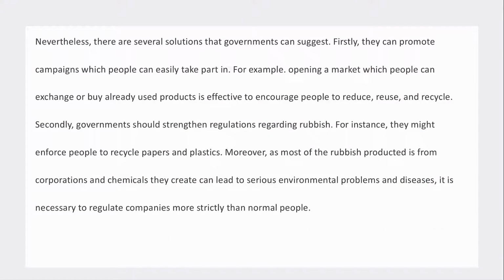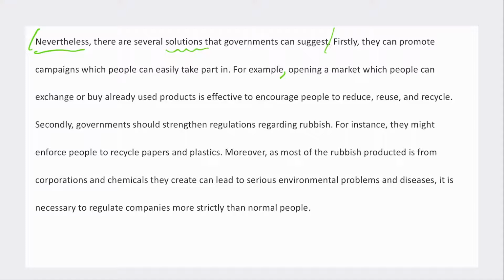Okay, next paragraph. Nevertheless, there are several solutions that governments can suggest. Okay, this is fine. Nice introduction linking sentence. We've got our linking word. Okay, and then we let us know that they're going to focus on solutions. Firstly, they can promote campaigns which people can easily take part in. For example, opening a market which people can exchange or buy already used products is effective to encourage people to reduce, reuse, and recycle. Okay. Opening a market.